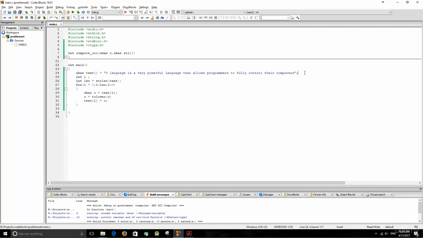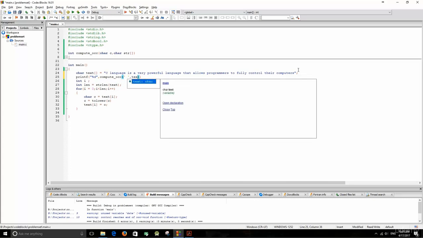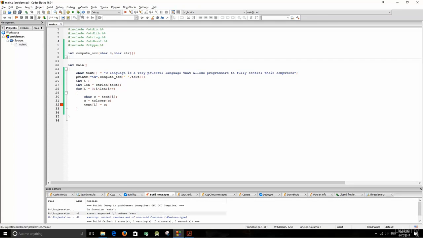So let's test whether it works or not. So I'm gonna printf %d, a number, an integer, and then I'm gonna compute occurrences, and then I'm gonna give that the character space, for example, and then I'm gonna give it also the text variable, the text array, the text string. And let's see whether it works or not. Here there's a missing semicolon there.